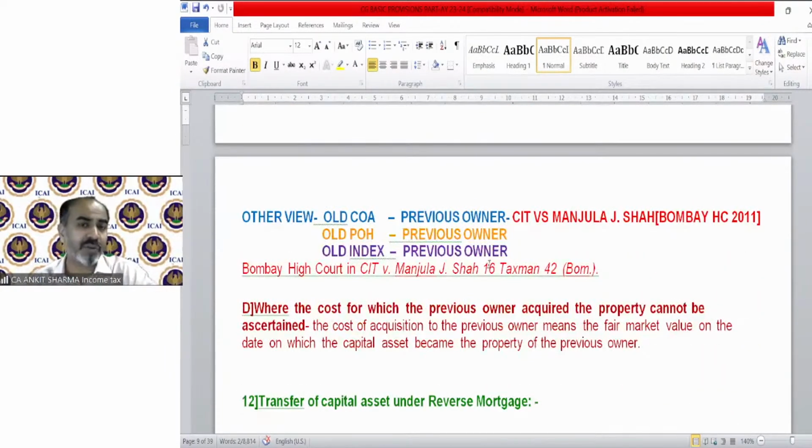But the other view, which is as per CIT versus Manjula J. Shah, Commissioner of Income Tax versus Manjula J. Shah, Bombay High Court 2011, upheld it. Old cost of acquisition, done. Old period of holding, done. Manjula J. Shah has only one difference, that the index of the previous owner needs to be taken in the denominator as against the assessee as per the Act. So we have to solve it by both ways. Bombay High Court, CIT versus Manjula J. Shah, 2011 judgment is here.